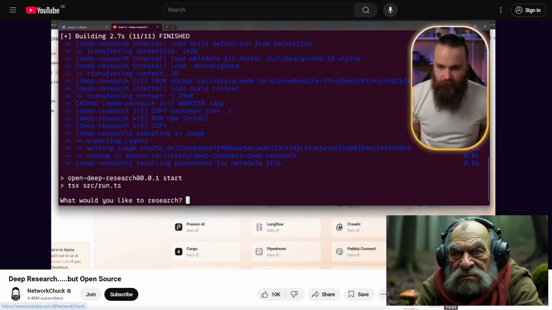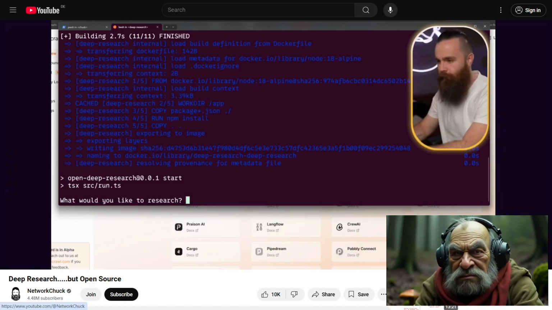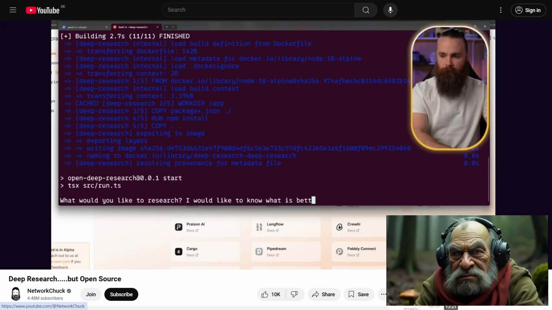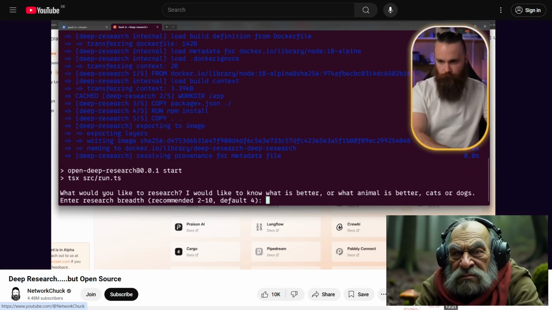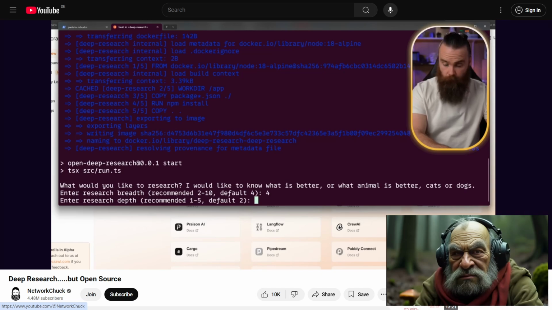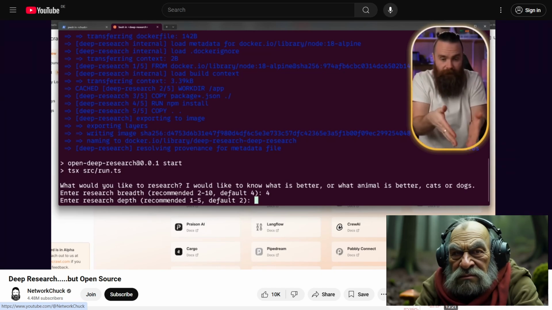Exciting. What would I like to research? Let's research the same thing. I would like to know what is better, or what animal is better, cats or dogs. And then we'll control the breadth of the research. Defaults to 4. We'll just do 4. And then depth. So the first one was how wide. Second one's how deep. What does that mean exactly?